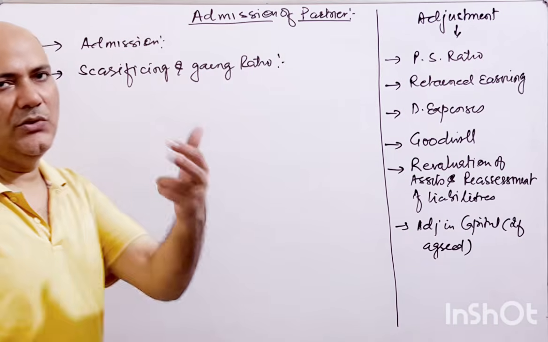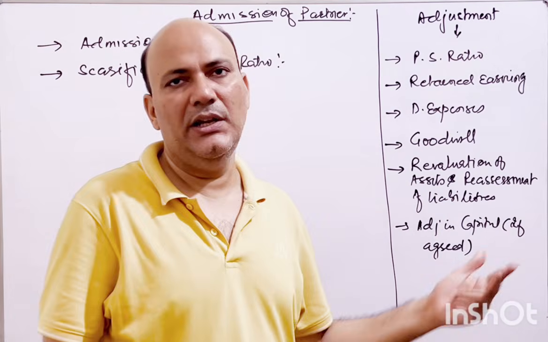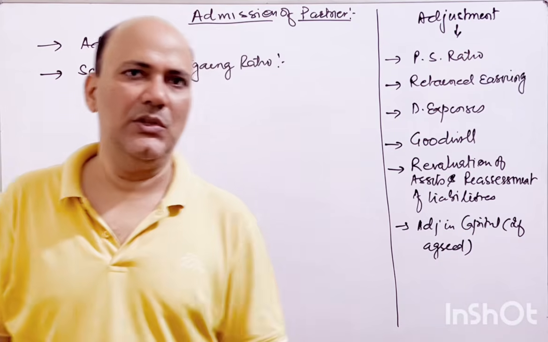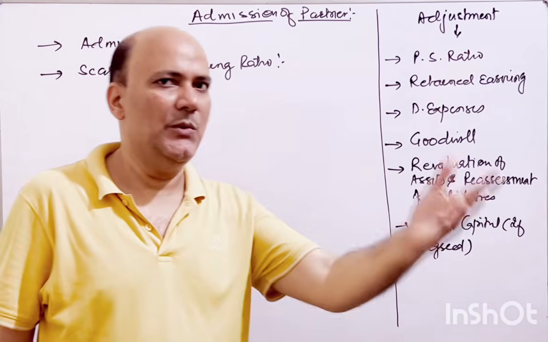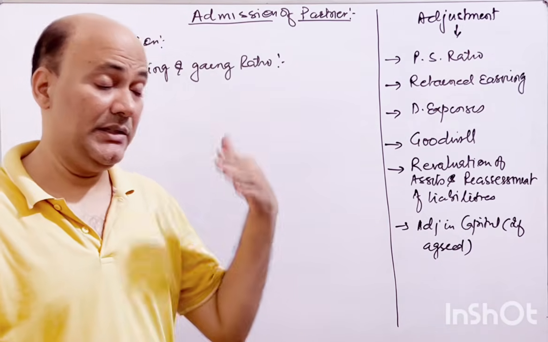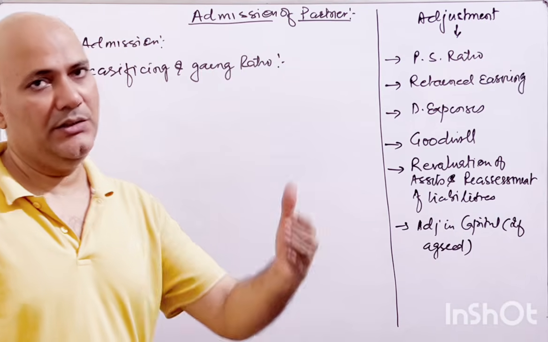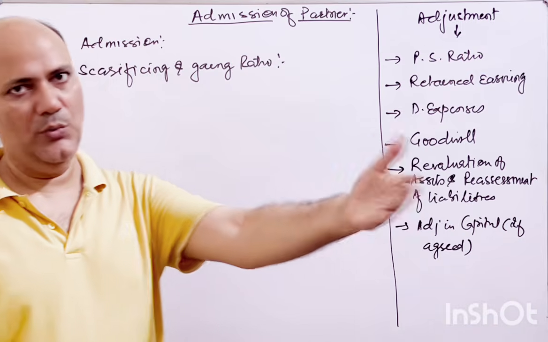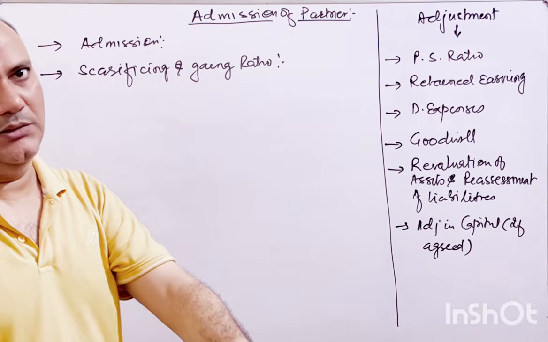When a new partner comes into the partnership firm, let's say A, B, C and D are partners at 25% each, and a new partner comes in, obviously he will take some of the profit share of the partnership firm. The existing partners have to give or sacrifice some of their share to the new partner, and then he will become the partner.